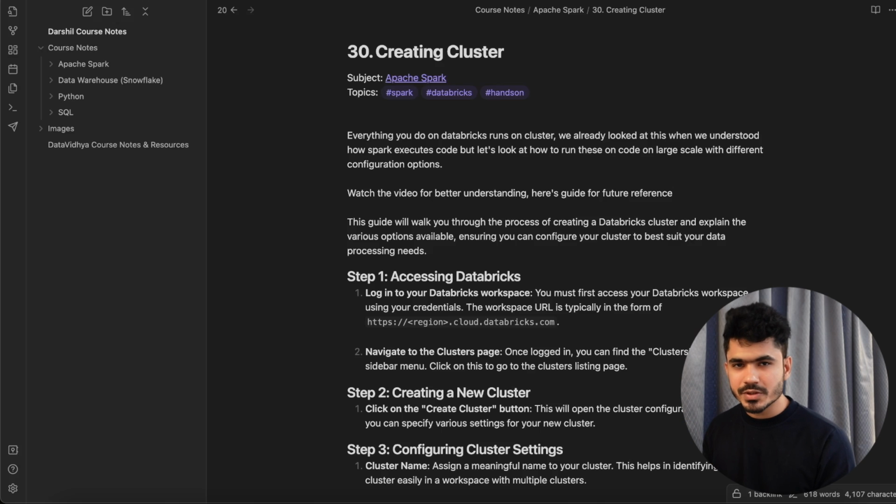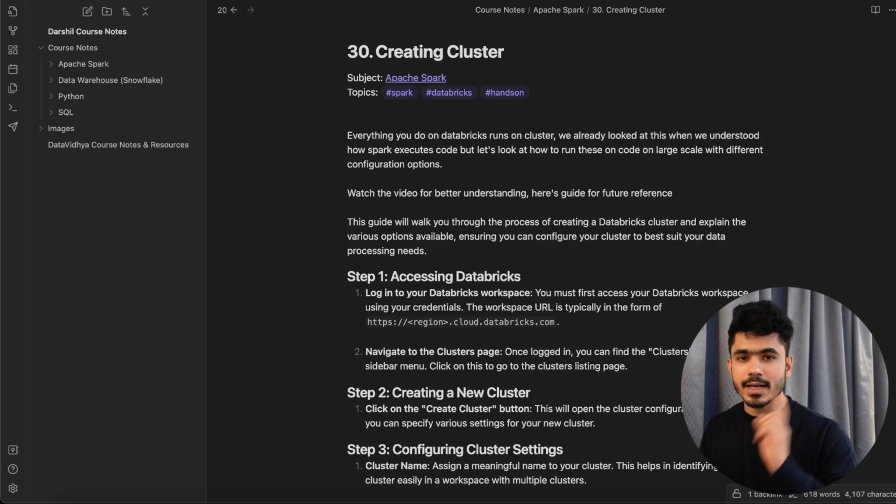Now you don't have to use Obsidian, you can use Notion, you can use Apple Notes. I also use Apple Notes for a lot of my work. So up to you, whatever you want to use. I just show you what worked for me, so you can take inspiration from this and build your own note-taking application. So this was all for this video.